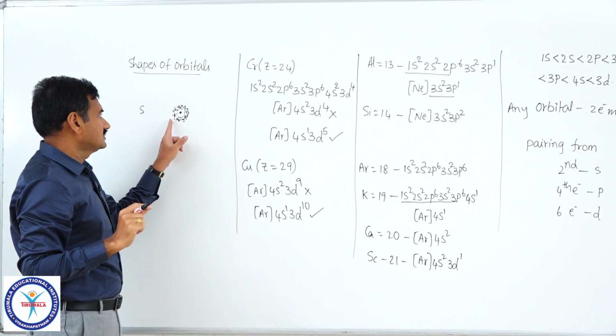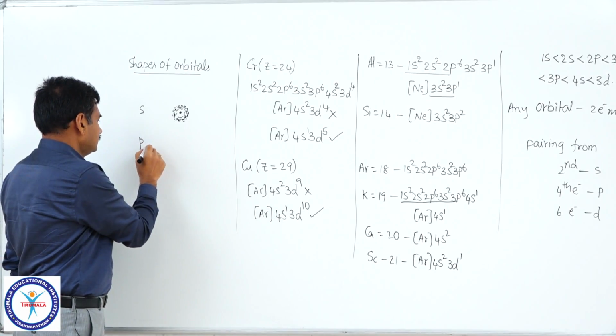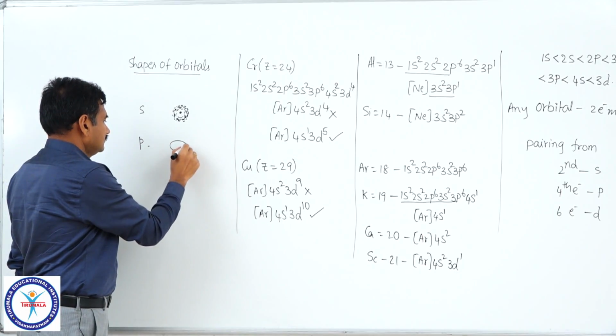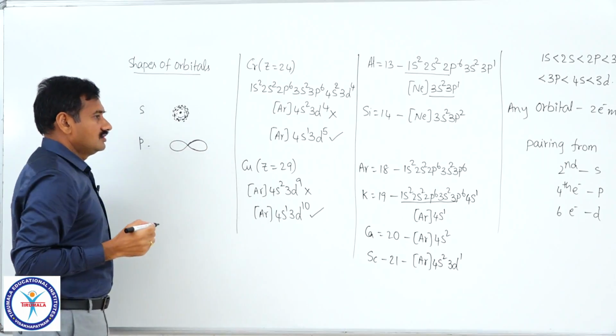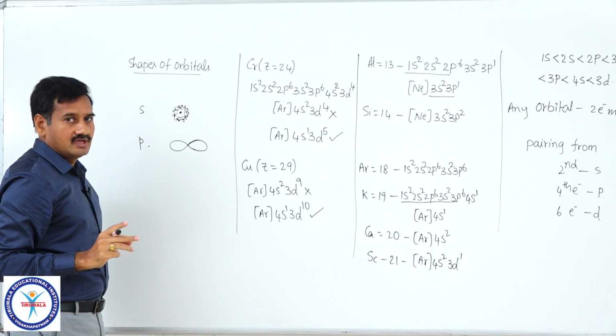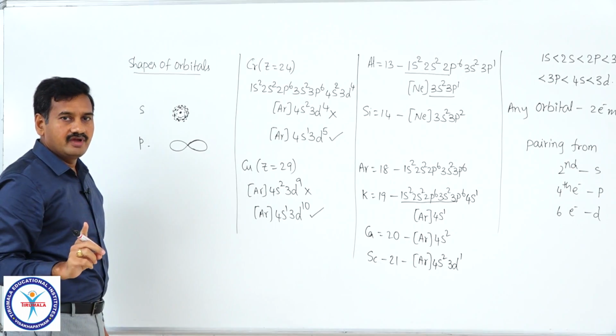S orbital is spherical and p orbital is dumbbell. But in a p subshell, there are 3 p orbitals, px, py and pz.